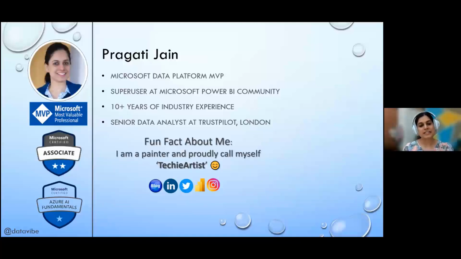Then I have nearly 10 plus years of industry experience. In my initial years, I worked as a database developer. Then eventually I planned to move into data analytics and pursued my master's in data science and analytics. For the last few years, I'm working in the data analytics industry, and currently I'm working as a senior data analyst at Trustpilot here in London. One fun fact about me is I'm a painter and I like to proudly call myself a techie artist.